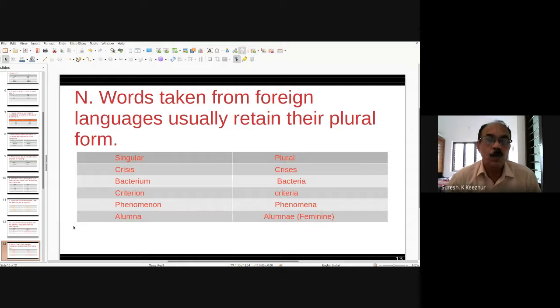If there are many, the plural is crises. Spelling difference you should note: C-R-I-S-I-S and C-R-I-S-E-S. But the pronunciation is different.